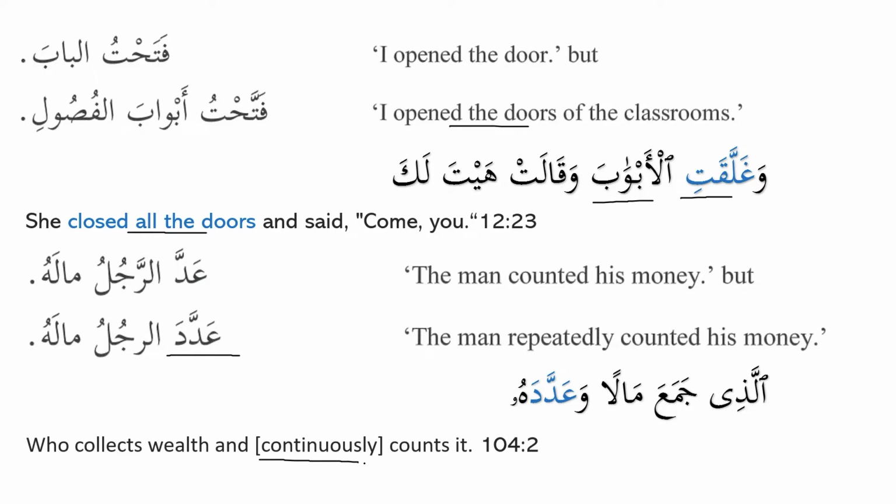So you see in the Quran, it's not عَدَّهُ, it is عَدَّدَهُ. That means he counts again and again and continuously. So the person cares a lot about the money and he thinks if the wealth is finished, he is finished. And it's not the case, but if someone thinks like that and he keeps on piling up the money, it will not help him.